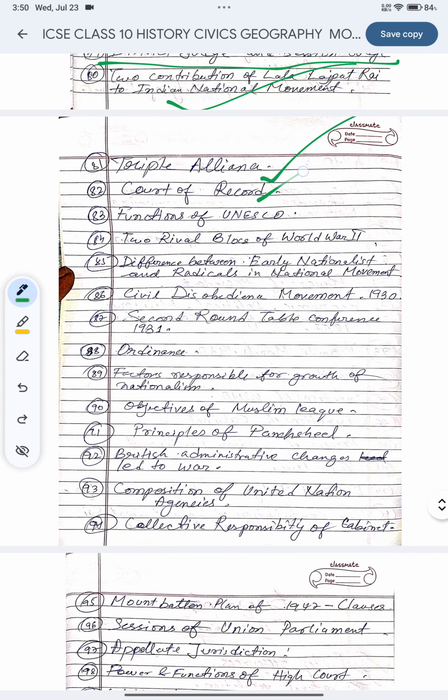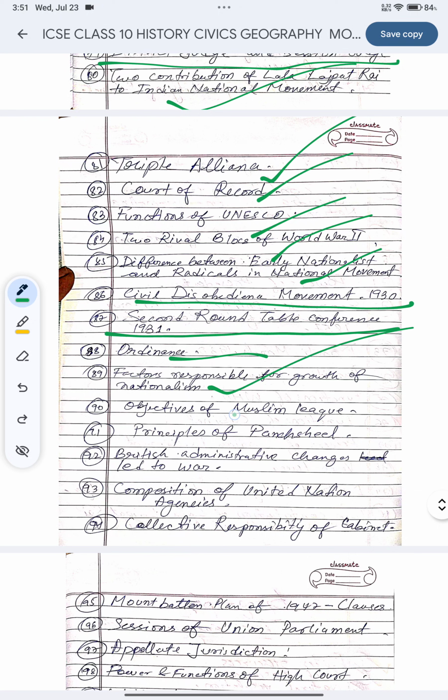Triple alliance, important. Court of record, function of UNESCO. Two rival blocs and war, difference between the early nationalists and radicals in the national movement. Civil disobedience movement 1930, second round table conference 1931, ordinance, these all are important, all. Factors responsible for growth of nationalism, objective of Muslim League, principle of Panchsheel, very important.